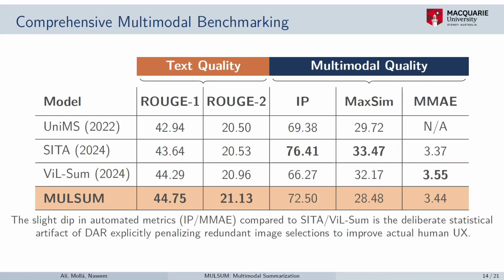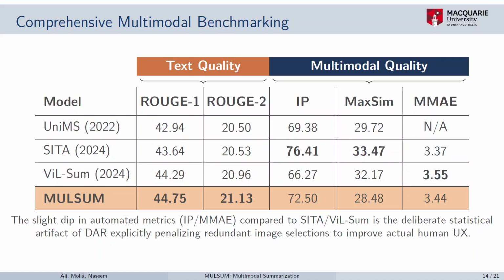These are the results, and as you can see, our proposed system MULSUM achieved the highest scores in terms of text quality, which is greater than the Wilson, CETA, and UniMS models, all different kinds of architectures, and these were the best previous state of the arts.